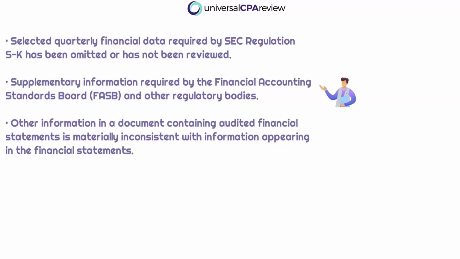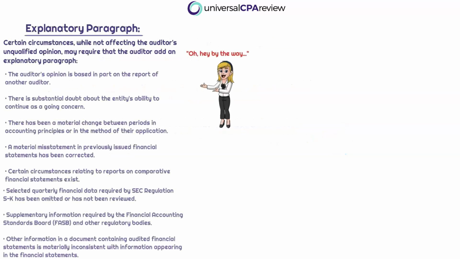Supplementary information required by the FASB, or any of the other financial reporting guidelines, and any other information in a document containing audited financial statements that are materially inconsistent with information appearing in the financial statements would go straight to the explanatory paragraph. Okay, so as you can see, this is a rather robust list.